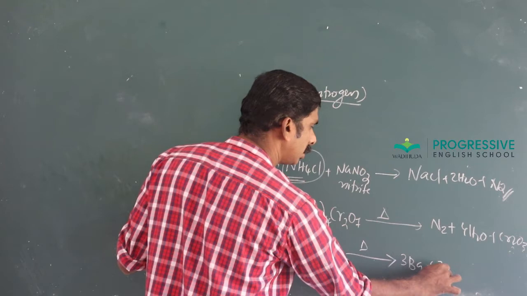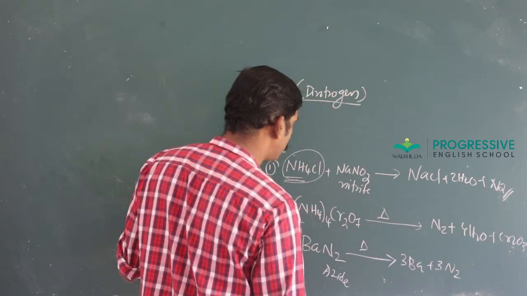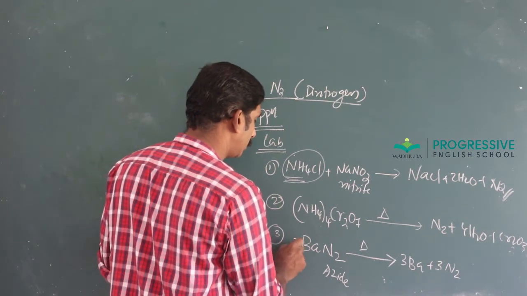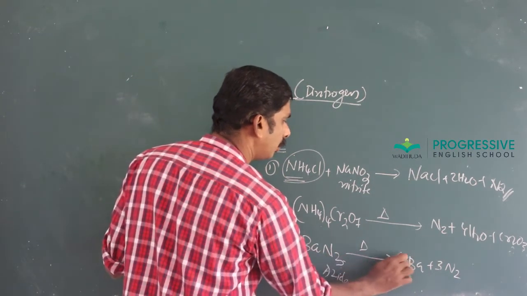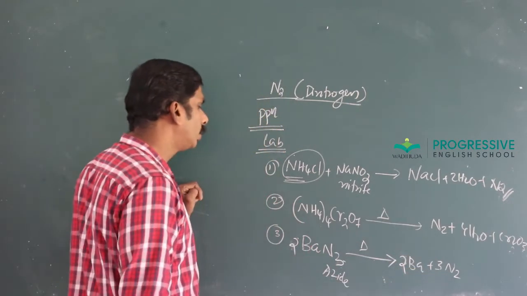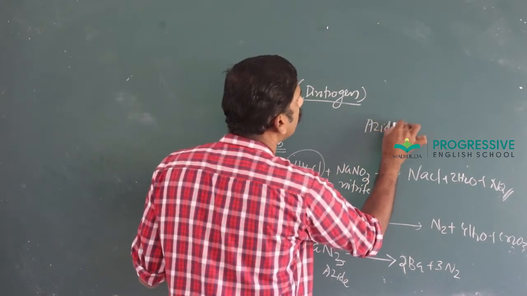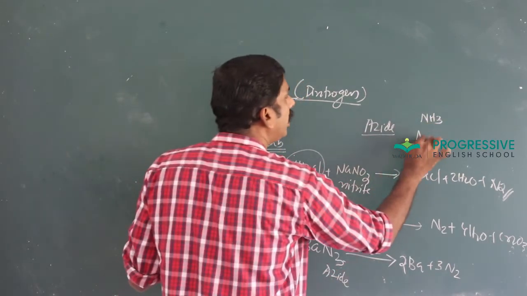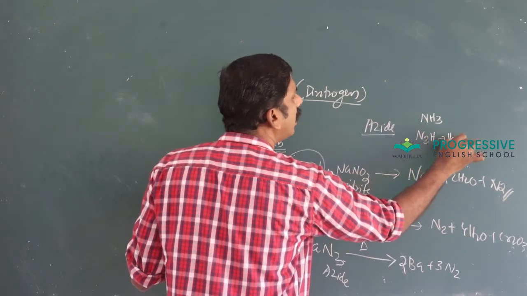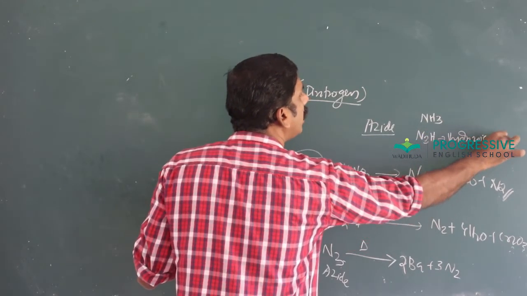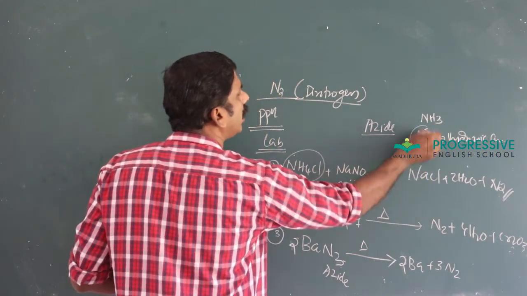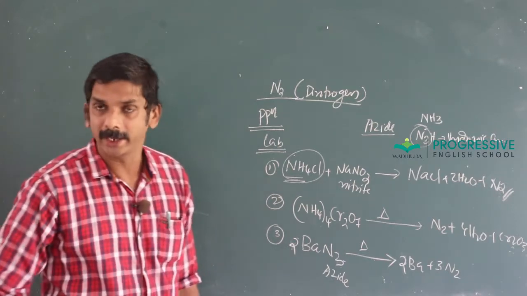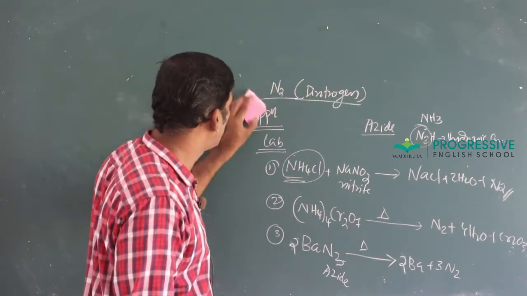Ba(N3)2 gives Ba plus 3N2. Sorry, Ba(N3)2 gives Ba plus 3N2. Azide: you know, NH3 is ammonia. N3H is called hydrazoic acid. And azide is formed from hydrazoic acid; sodium or barium azide on heating or thermal decomposition gives nitrogen.